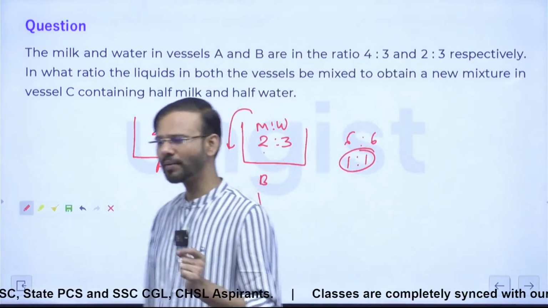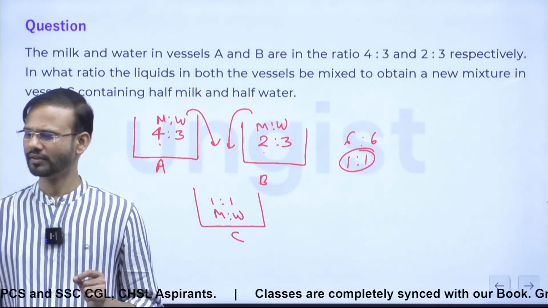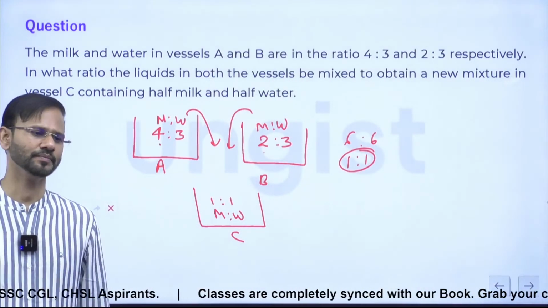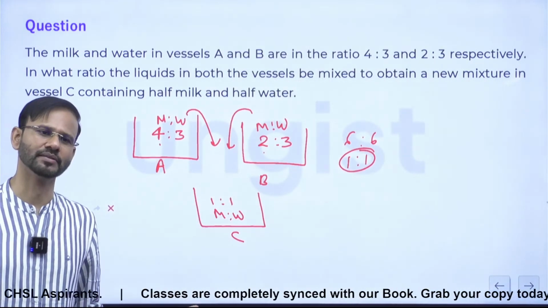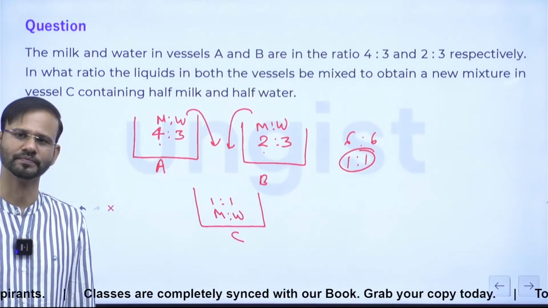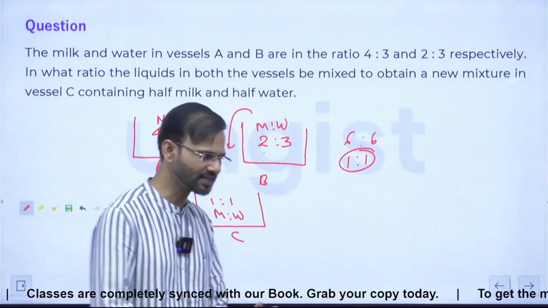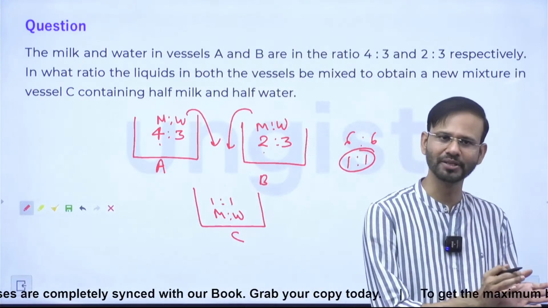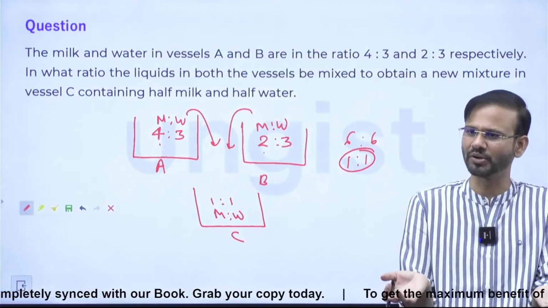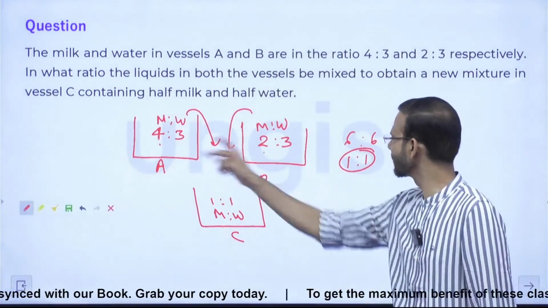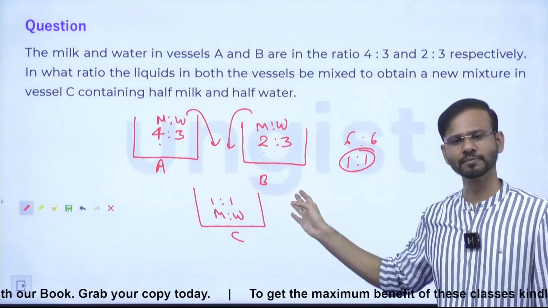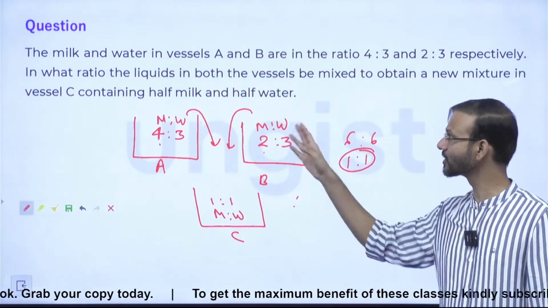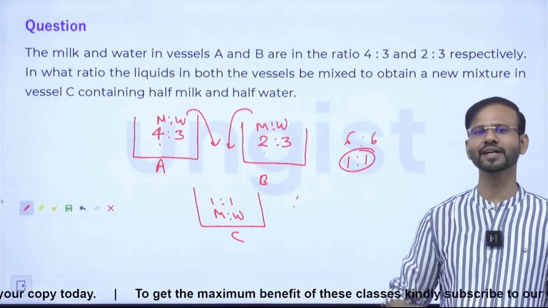Right? तो आप मुझे ये बताइए, what should be the answer for this question? Question is saying half milk and half what? Half water, means 1:1 should be the ratio of milk and water, right? And that you are getting it, just by looking at the data. So what should be the ratio that we should write in the answer?